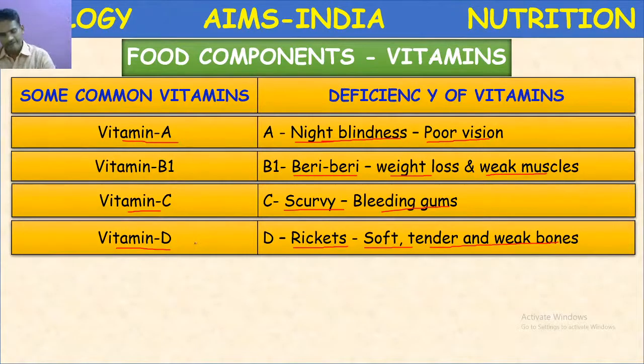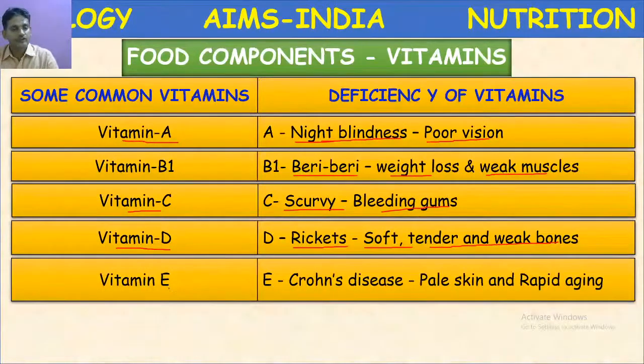Okay. Next, vitamin E. Vitamin E deficiency leads to one disease called Crohn's disease. The symptoms are pale skin and rapid aging, means the person looks older than his age. So that disease is called Crohn's disease.